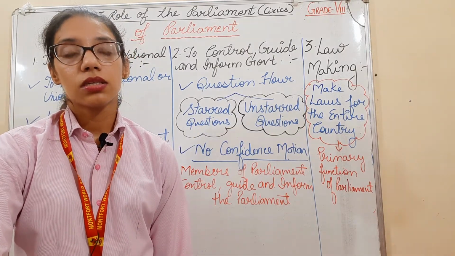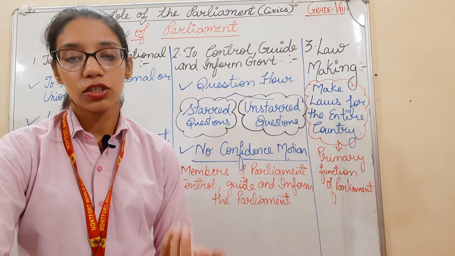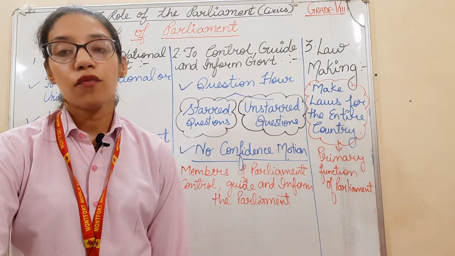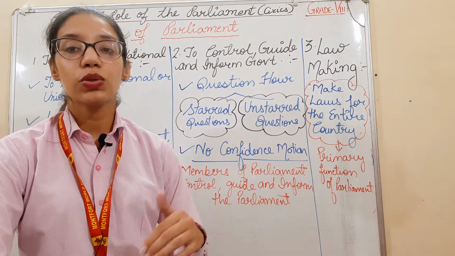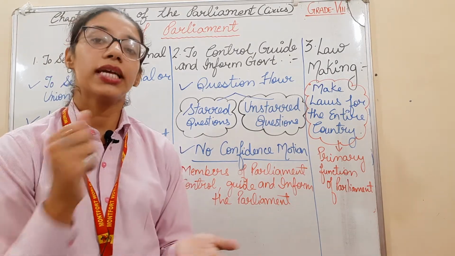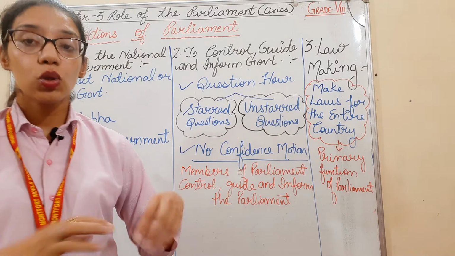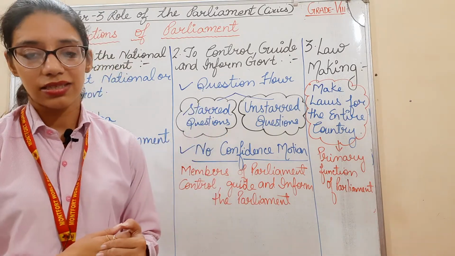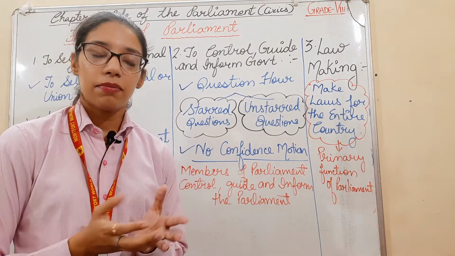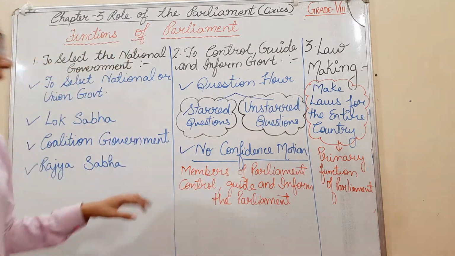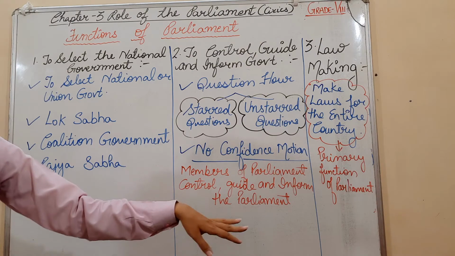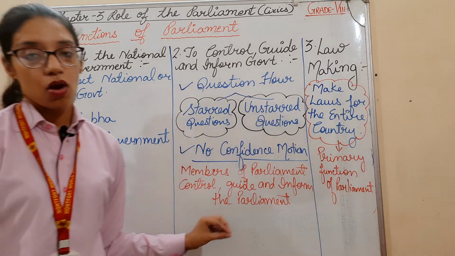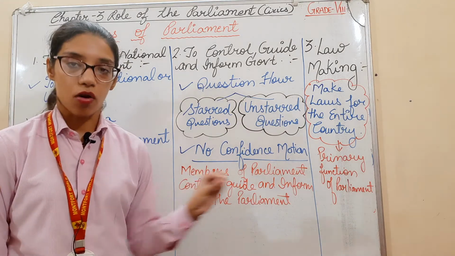This is to be discussed through the discussion on the budget, the annual financial statements. If the government of India proposes to introduce any new tax, it has to get the approval of the parliament. The members of the parliament have a very main role in controlling, guiding and informing the government. So this is the main aspect of the functioning of an Indian democracy.